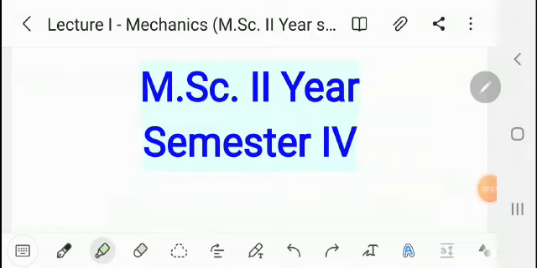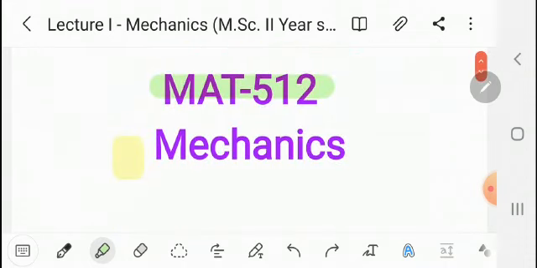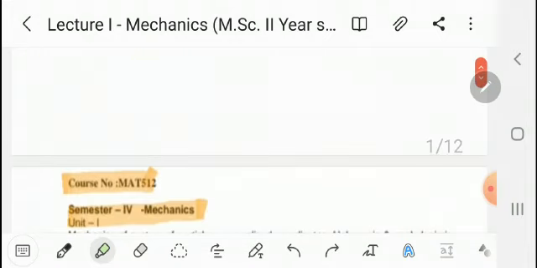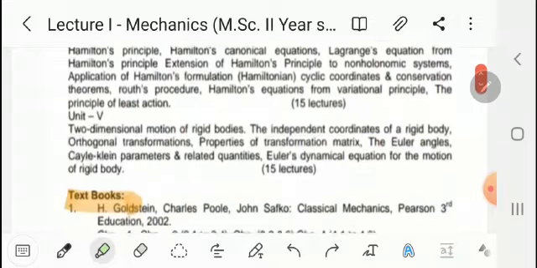MSc second year, fourth semester. We have 5 papers in this semester. Service course is not yet. My paper is M8512 Mechanics. Syllabus is here. In mechanics, we have 5 units.